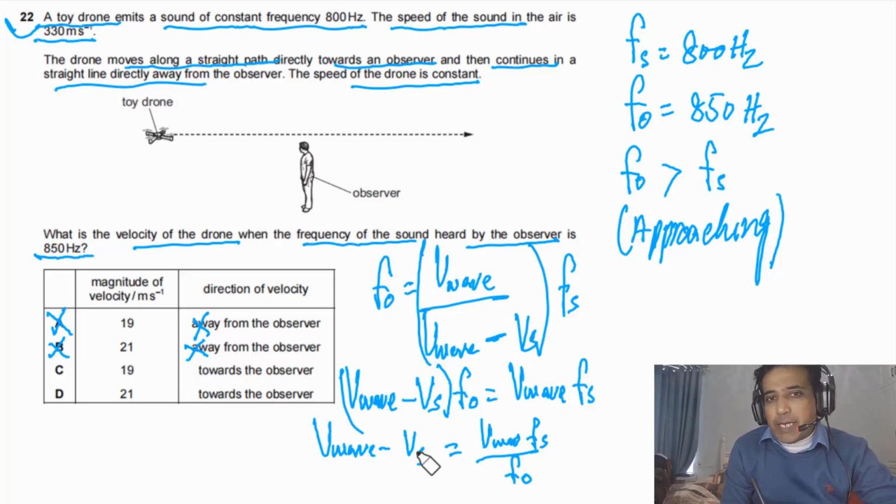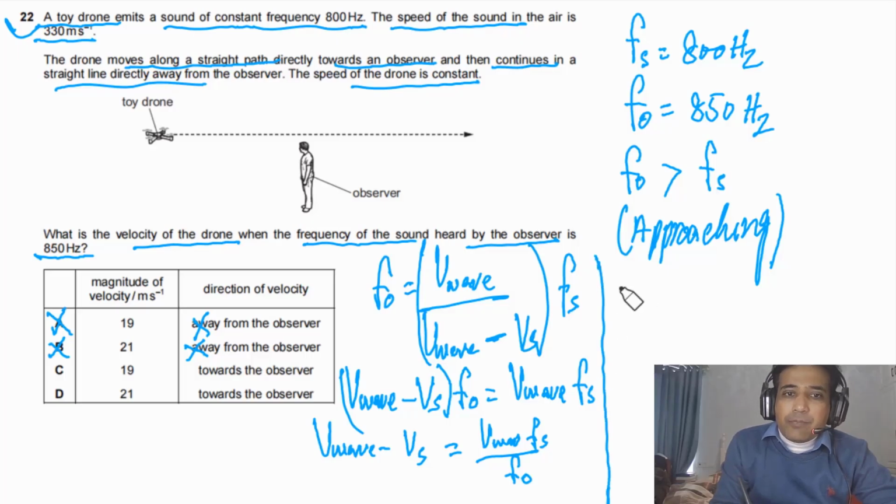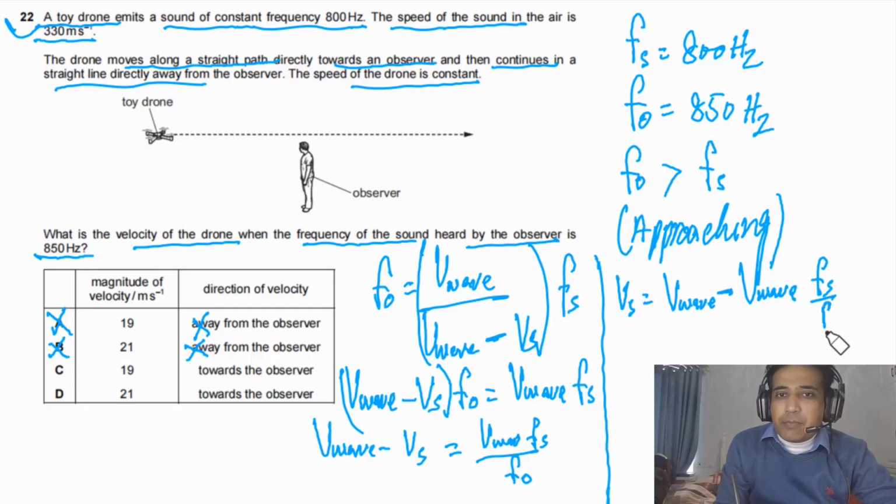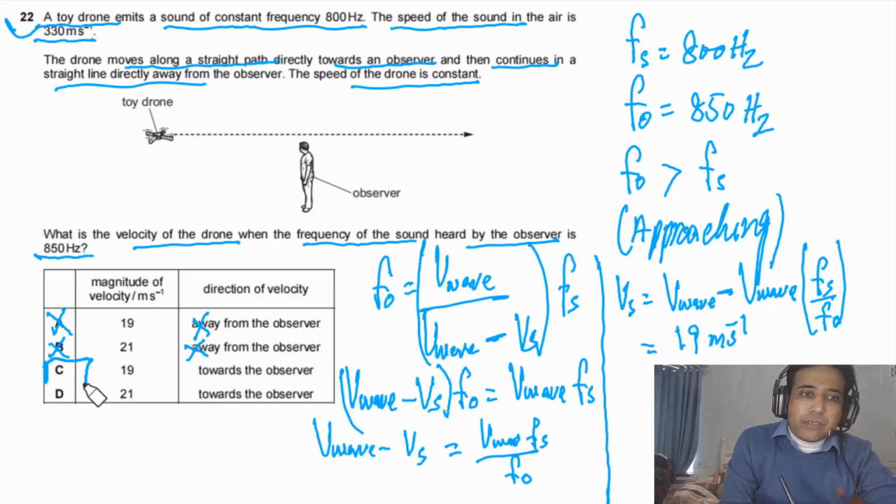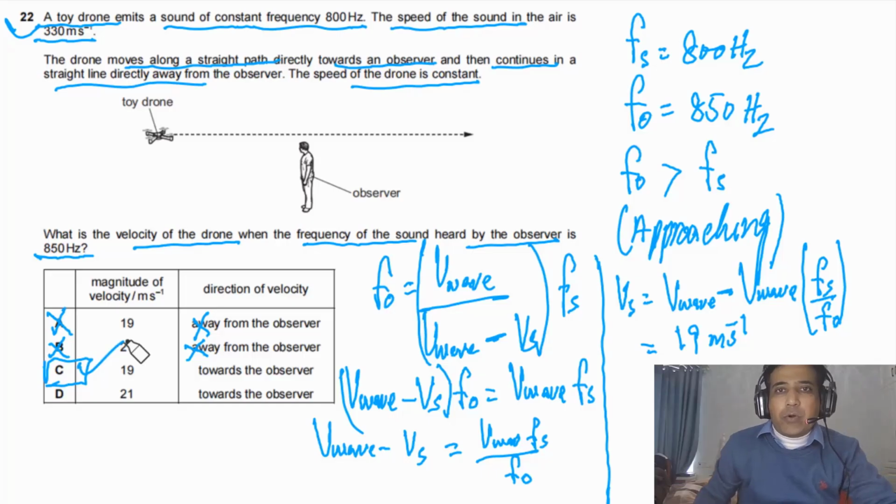We need to find out Vs. So simply we can write down here now the Vs. So Vs will be equal to V, the speed of the wave, minus the speed of the wave times Fs divided by F naught. Now simply plug in values, you will get Vs is equal to 19 meters per second. So the answer for this question is C. So this is how you can figure it out.